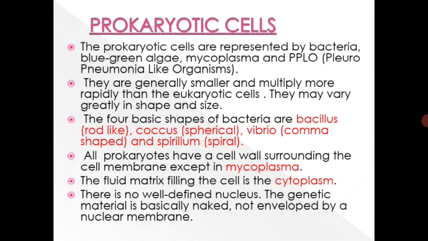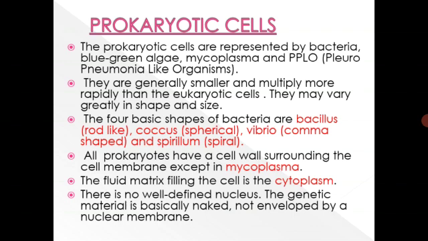Prokaryotic cells. The prokaryotic cells are represented by bacteria, blue-green algae, mycoplasma, and PPLO, that is pleuropneumonia-like organisms. They are generally smaller and multiply more rapidly than the eukaryotic cells. So they are faster in replication compared to the eukaryotic cells. They may vary greatly in shape and size.